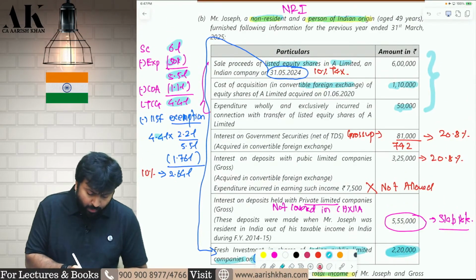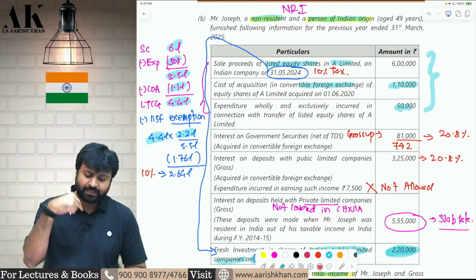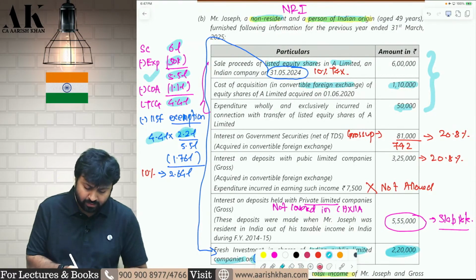How much? Whatever is my capital gains, 4.4 lakhs multiplied by what? If I want full exemption, I should have invested 5.5 lakhs. Entire net consideration should have been reinvested. But I am investing only 2.2 lakhs. So, multiply by 2.2 lakhs, divide by 5.5 lakhs.